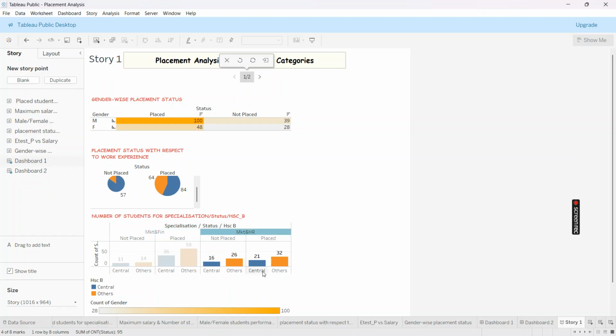In that we can tell that out of 37 students, 21 students from central board got placed, that is around 57%. And out of 58 students, 32 students in others board got placed, that is around 55%. So we can tell that central board students in market and HR are likely to get placed compared to other students.